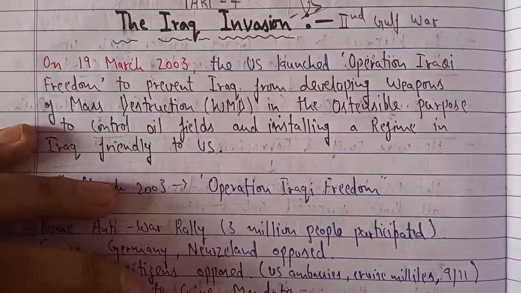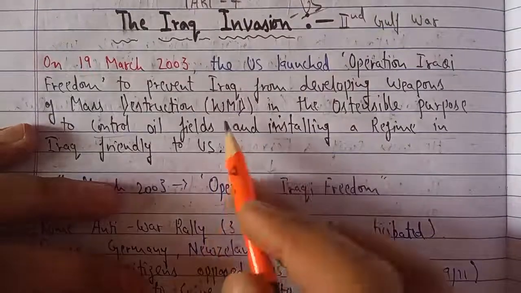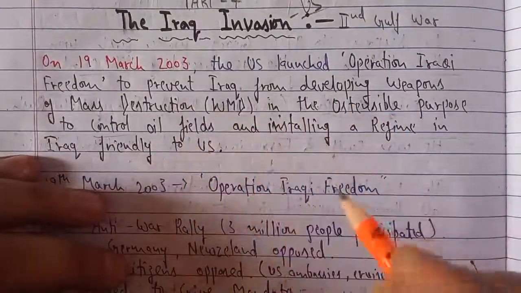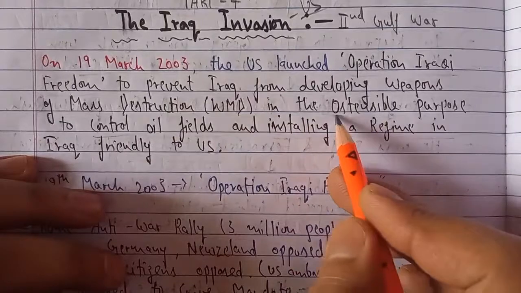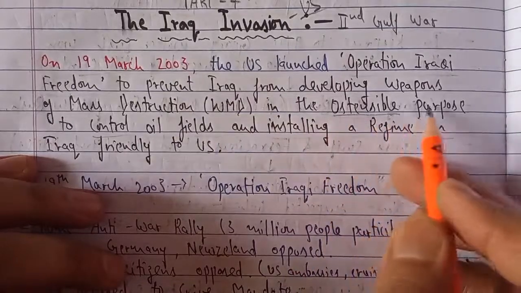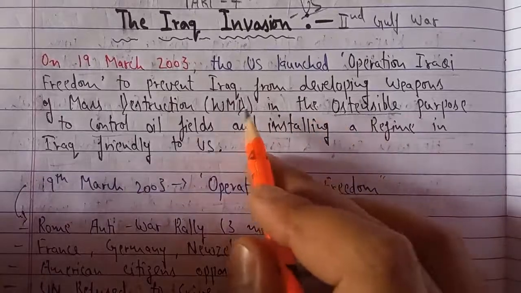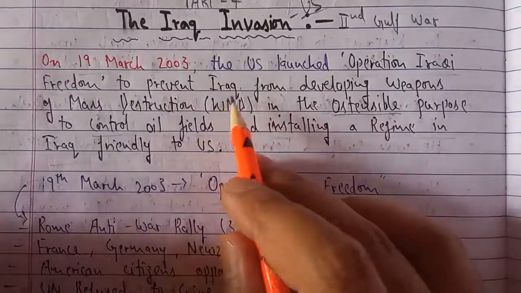So the US showed the world that it did not want these Middle East countries or the Arab countries to develop any weapons which can be harmful for human survival or for the whole world. So here the US gave the reason that it wanted to prevent Iraq from developing weapons of mass destruction in an ostensible meaning. Ostensible purpose means here that the US was trying to show that it wanted to stop Iraq from developing